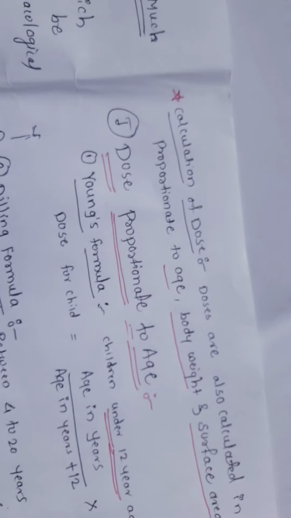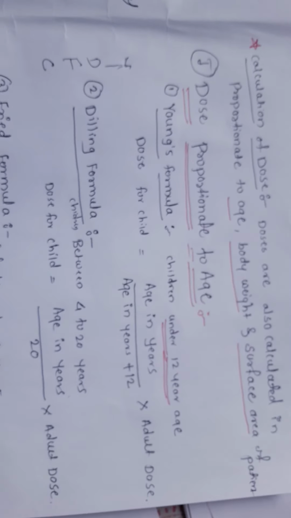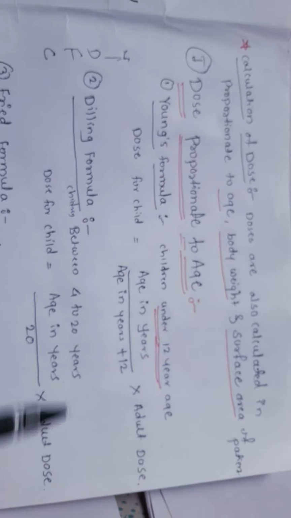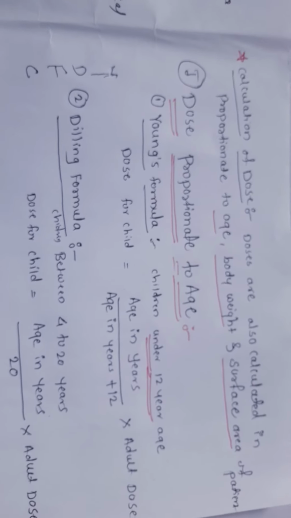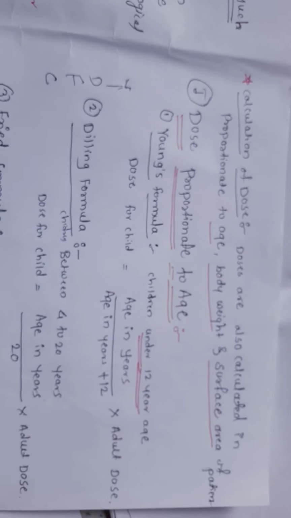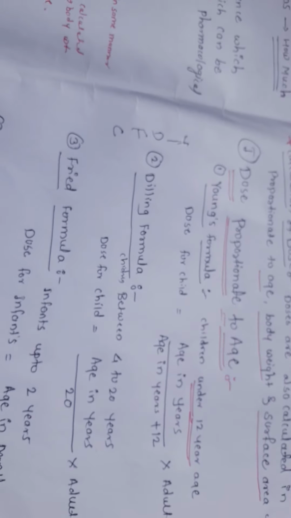These are some of the factors which affect the dose. Next part is the calculation of the dose. As per the definition, posology means the dose calculation, the dose or quantity of the drugs to get the pharmacological effect. Doses are also calculated in proportion to the age, body weight and surface area of the patient.